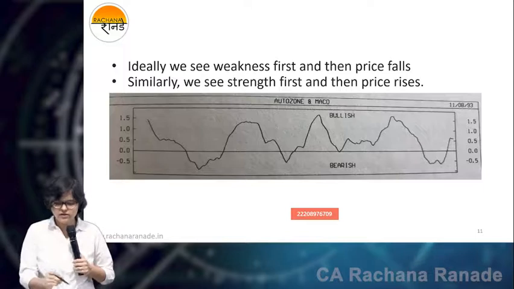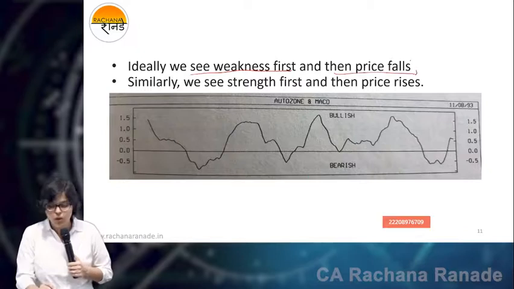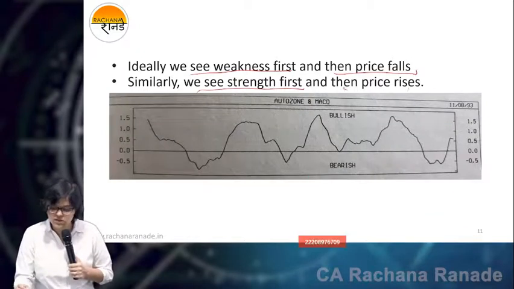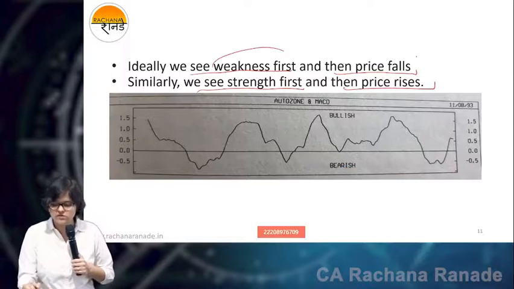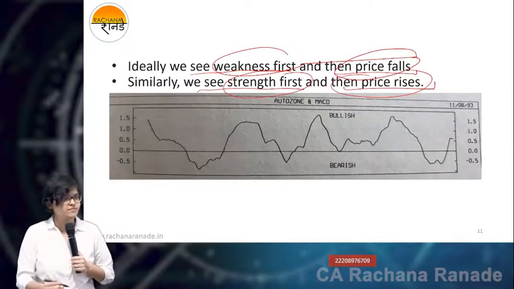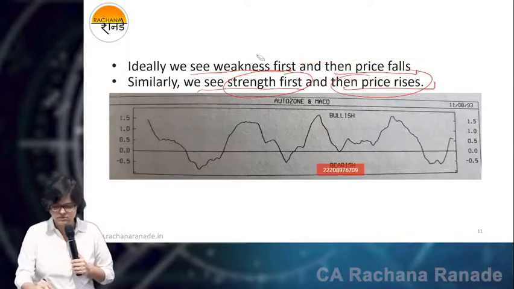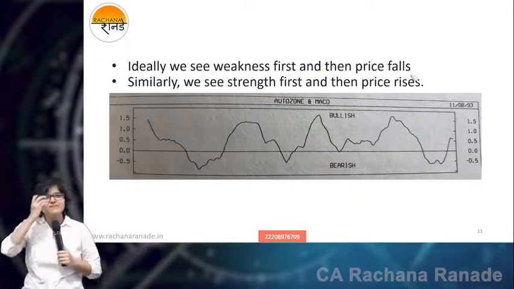And this is what we discussed in the entire discussion. We see weakness first, then price falls. We see strength first, then price rises. Okay, so weakness first, then price falls. Strength first, then price rises. Correct? People want to write this down as well? Okay, write it down.